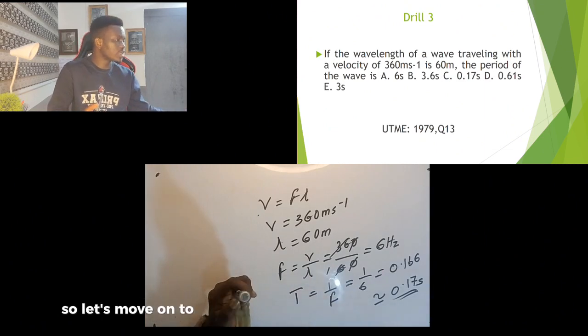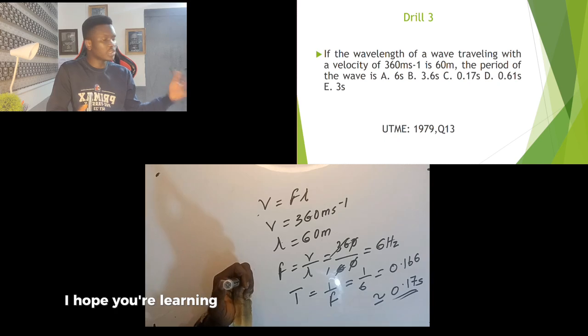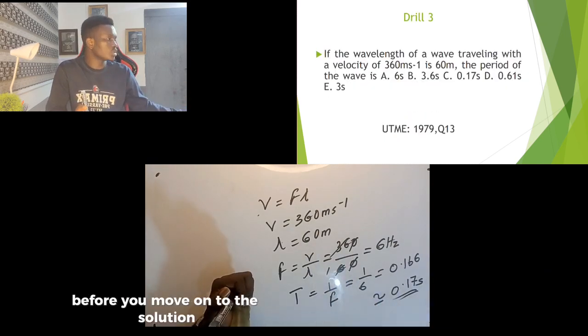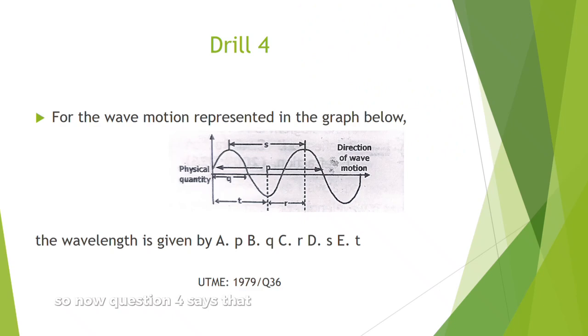So let's move on to question 4. I hope you're learning. Take a pause and try to always solve these questions before you move on to the solution. So now question 4 says that for the wave motion represented in the graph below, so study the graph, the wavelength is given by. So what did we call wavelength? Distance between two successive points we called wavelength.